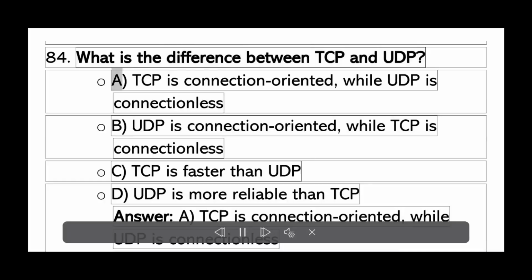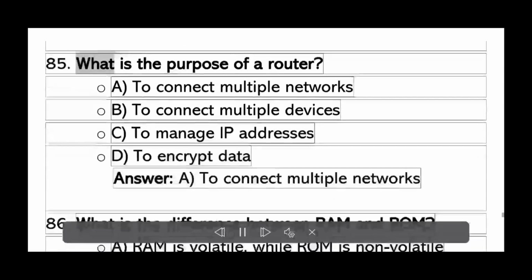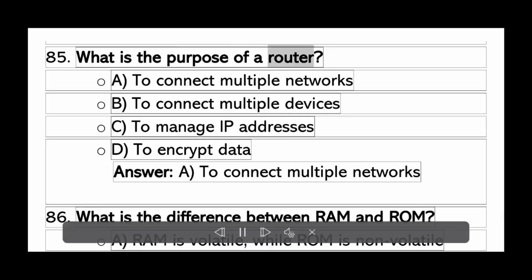What is the difference between TCP and UDP? A. TCP is connection-oriented, while UDP is connectionless. B. UDP is connection-oriented, while TCP is connectionless. C. TCP is faster than UDP. D. UDP is more reliable than TCP. Answer A. TCP is connection-oriented, while UDP is connectionless.